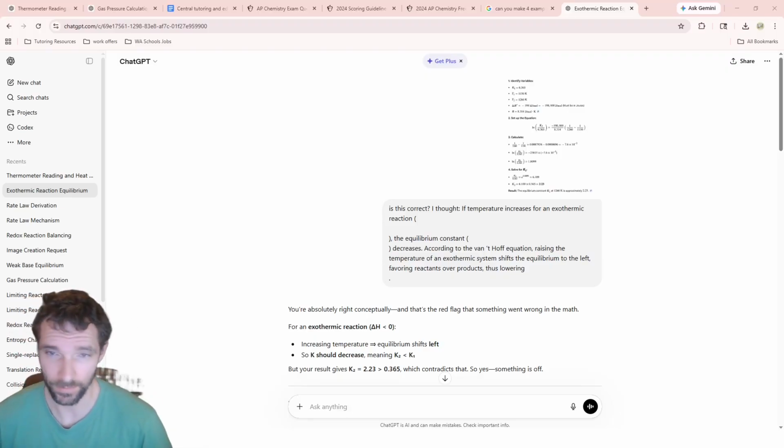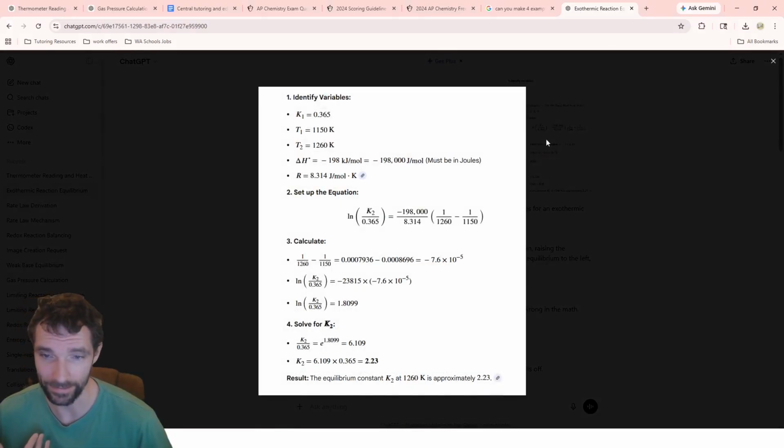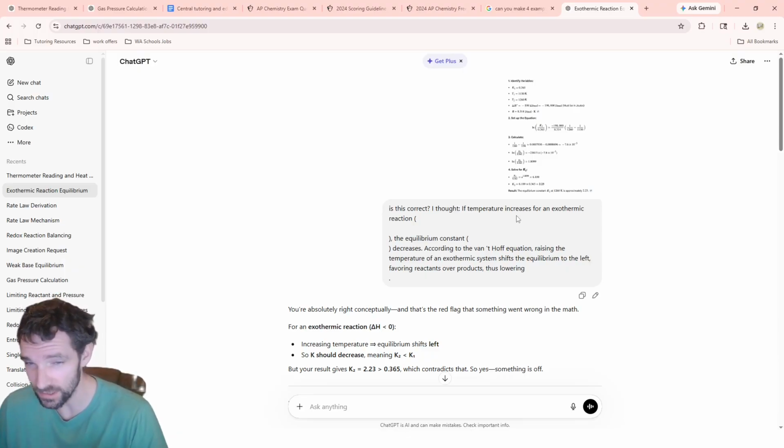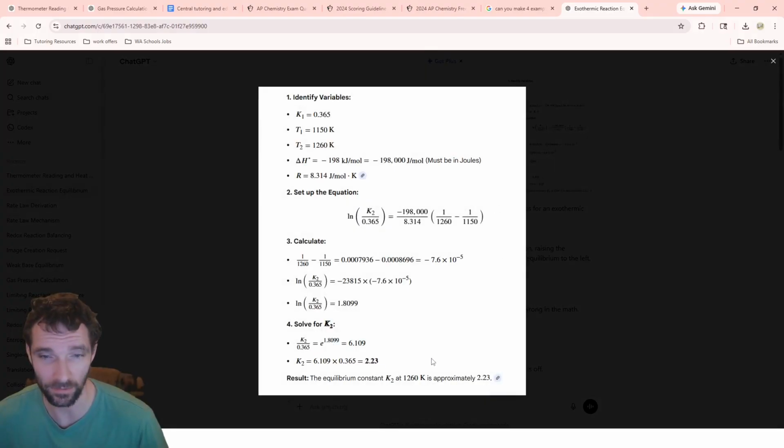Hi, my name is Andrew McLaren, and I want to show you an example of why AI needs to be double checked. This was a calculation that Google Gemini actually did for me the first time, and my gut impression, without even doing the calculation, was that this is wrong. I just confirmed something by asking it a question, and it did tell me the correct relationship later, but the actual value was not quite right.